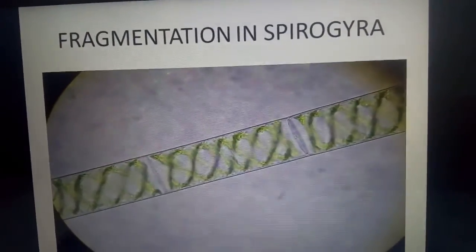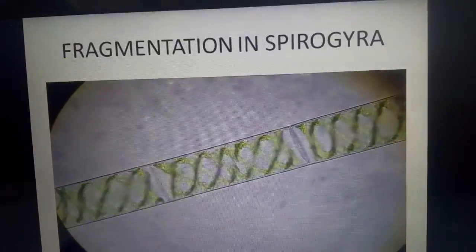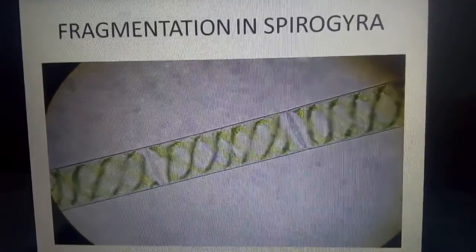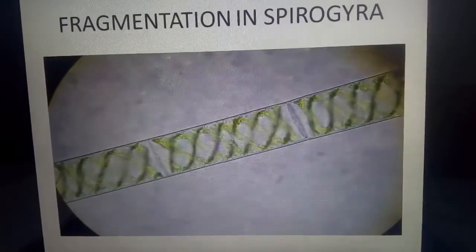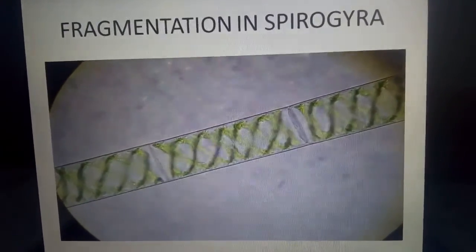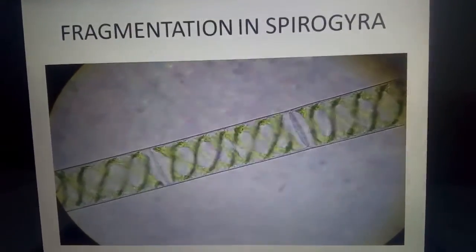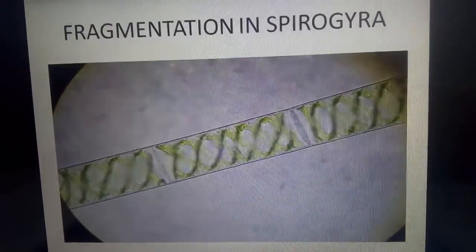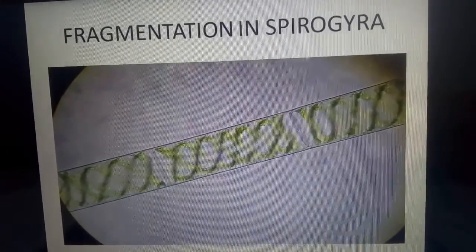What is the difference between a simple multicellular organism and a complex multicellular organism? A simple multicellular organism is just made of a group of cells. Whereas in a complex one, the cells are grouped into tissues, tissues are grouped into organs, and organs into organ systems, and finally into an organism.